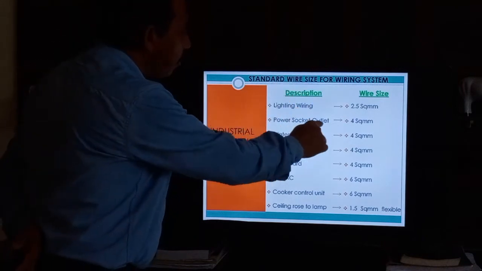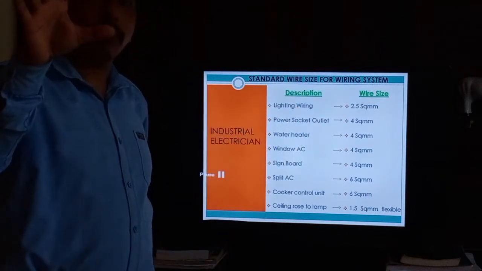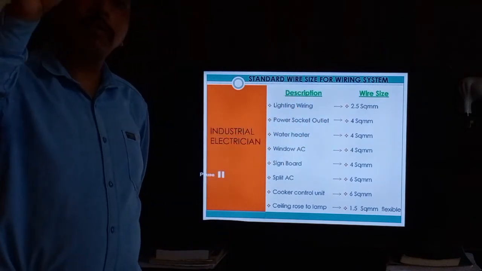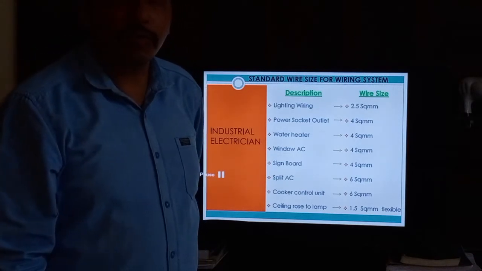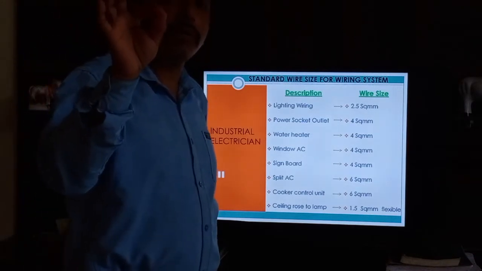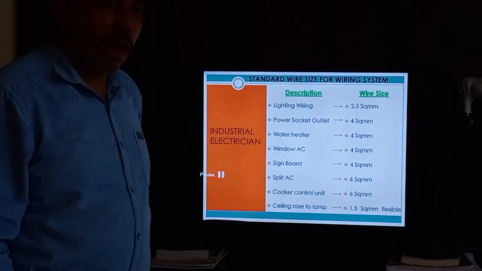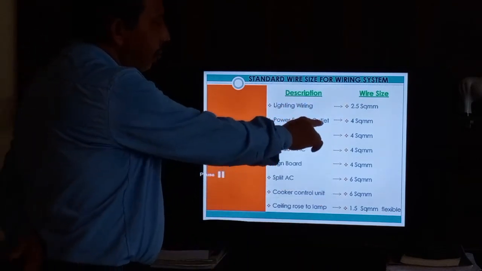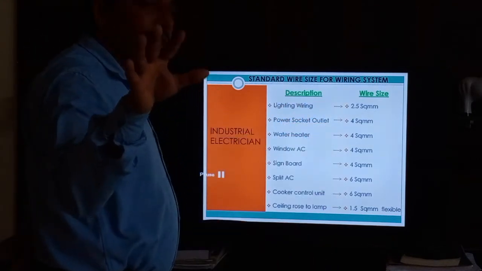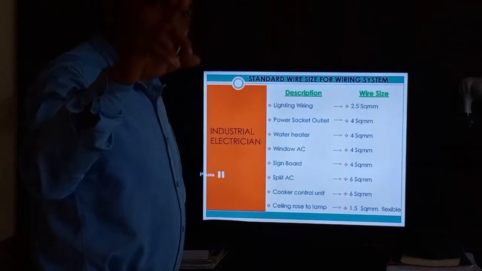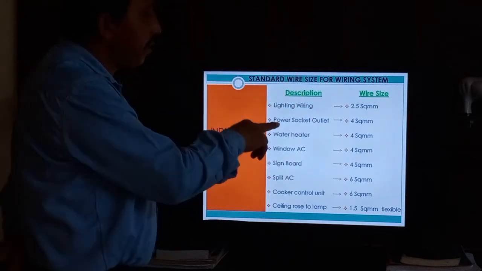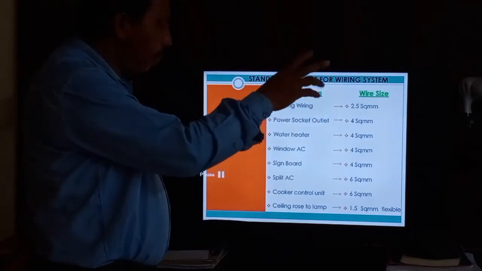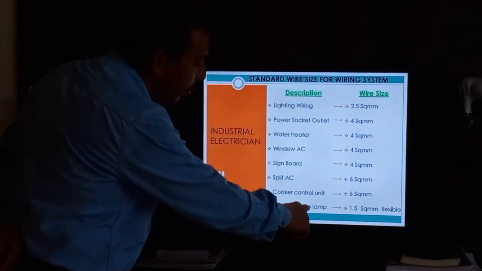But the power socket is a ring circuit. Ring circuit means 6 wires are coming there. So we can take a little bit of knowledge at drawing time. Power socket outlets should be wired in a ring circuit, and at that time 6 wires are coming inside the power socket.